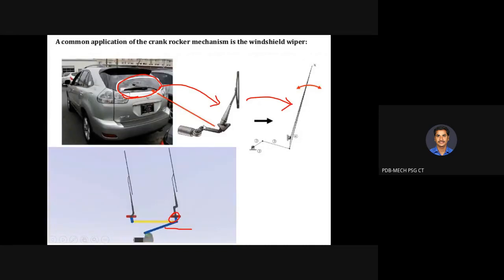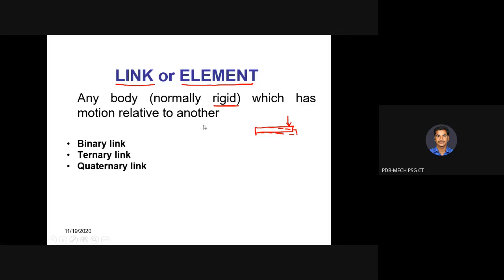That is the main function of the link. How is the motion transferred? The first point we discussed is that the link is assumed to be rigid. The second point is that it is used for transferring the motion. Third point, how is it going to transfer the motion? Through joints, sir. Yes, exactly correct. Through joints, or we can call them nodes, or nodal points, or contact points, anything we can say. So this is all about link.